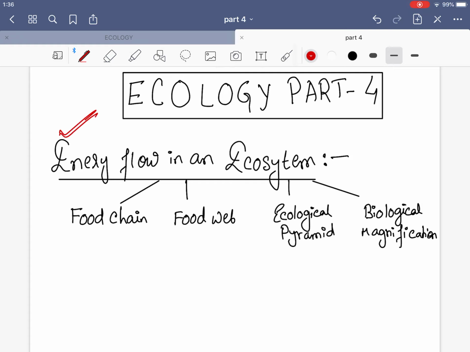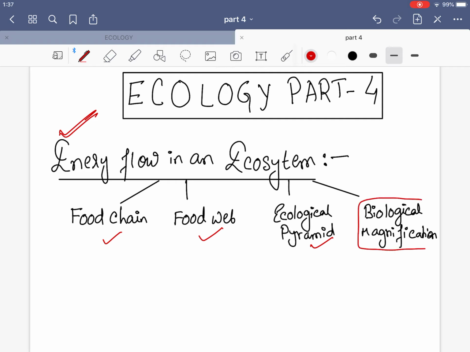And this topic is very important because the total biotic interaction that we have studied till now we will be doing in a diagrammatic representation. So food chain, food web and ecological pyramids, these three are the most important ones.